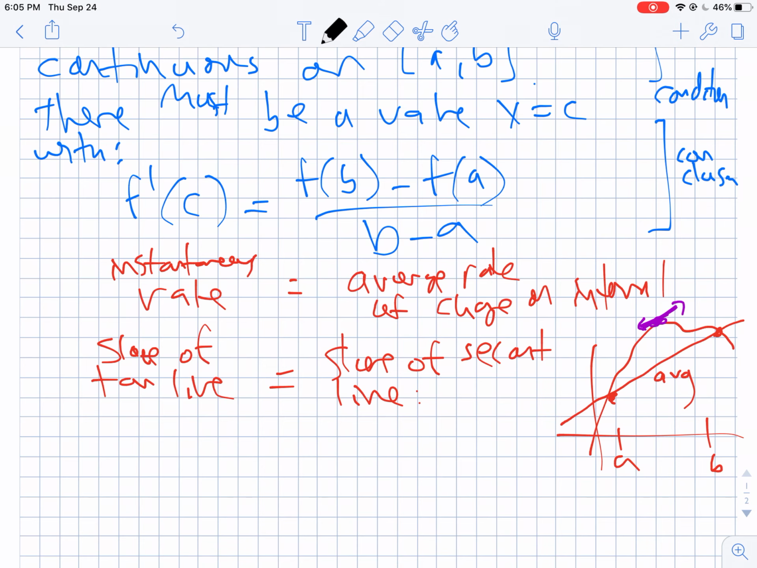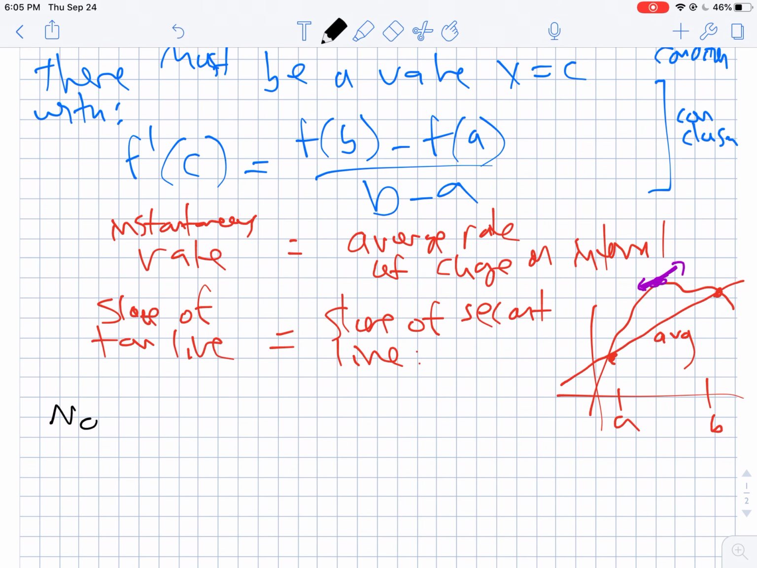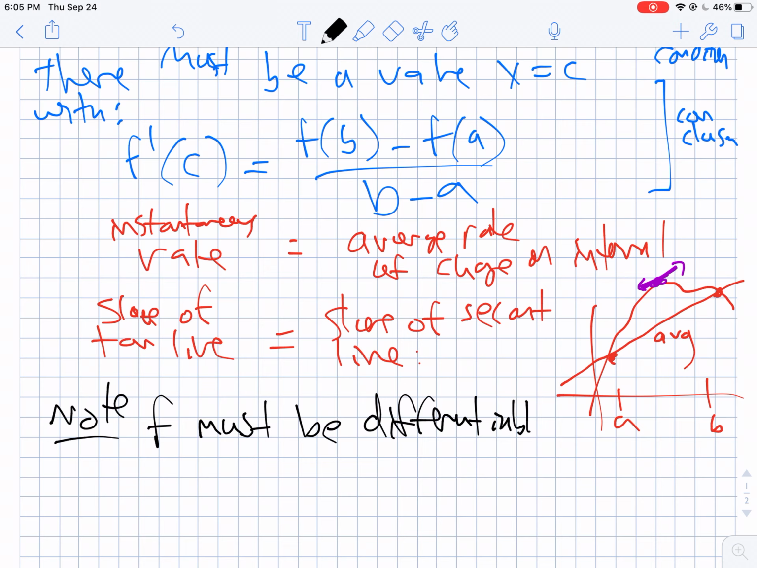Okay, now one thing I want to note, this obviously must be differentiable. If it's not differentiable, you can see there's going to be some very clear ways around this, right? Because you could just have a V-shaped graph, and there's no point in the middle where you have a slope of 0, right? So there's no point with a slope of 0. So that's why the idea of differentiability is so important. If it's differentiable, we know we can use the mean value theorem.